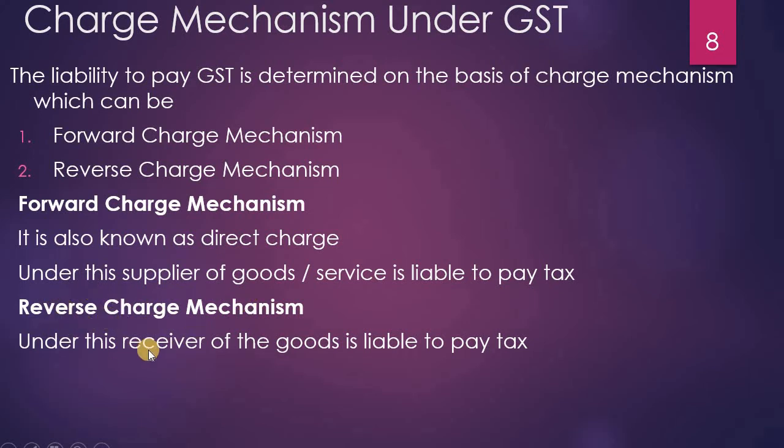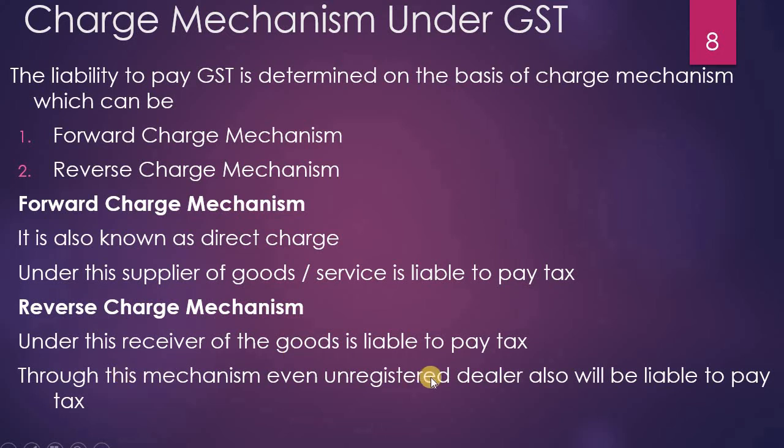Why was this done? See, registration is compulsory if the aggregate turnover threshold limit is crossed, but there are dealers whose aggregate turnover may not cross the threshold limit. Then there is no compulsion that he has to register, so he becomes an unregistered dealer. Whenever a supply is done by an unregistered dealer, he need not pay any tax. So at that time the person who receives the goods from the unregistered dealer has to pay the tax. That is the implication of the reverse charge mechanism. Through this mechanism, even the unregistered dealer's supply becomes liable to tax.